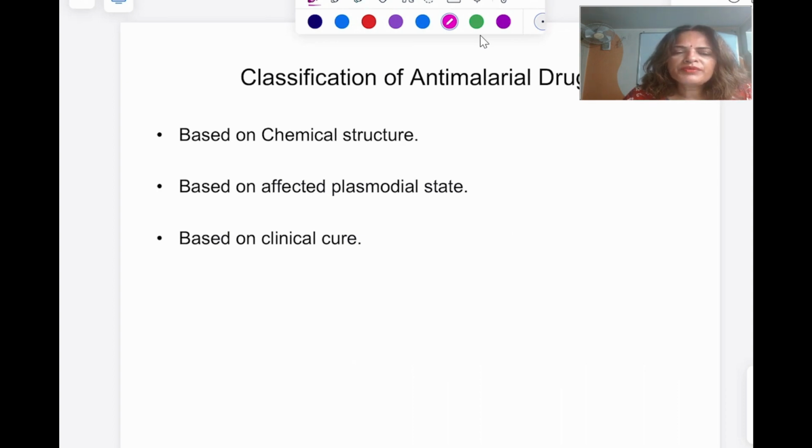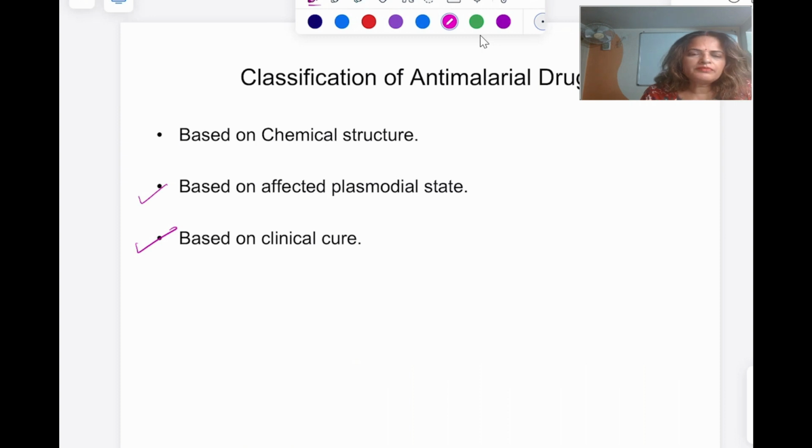Next, so far we have covered the life cycle of the Plasmodium and the various drugs which act at the different phases of the life cycle. Next is the classification of antimalarial drugs. Based on clinical cure, I told this earlier: based on the clinical cure we have the causal prophylactics and suppressive prophylactics, the two prophylactics. Then we have a clinical cure, a radical cure, and the third one is gametocidal.